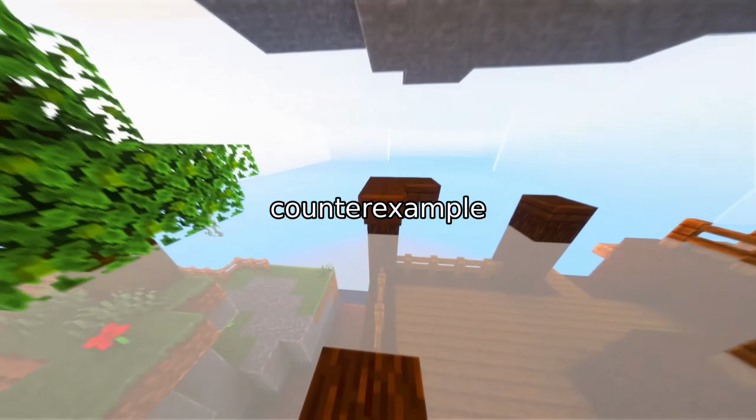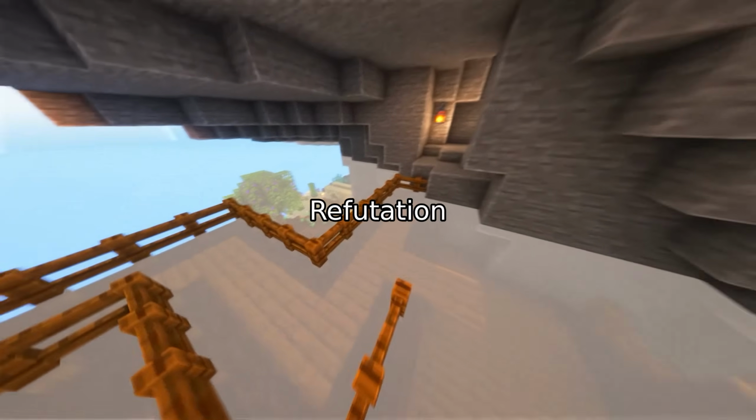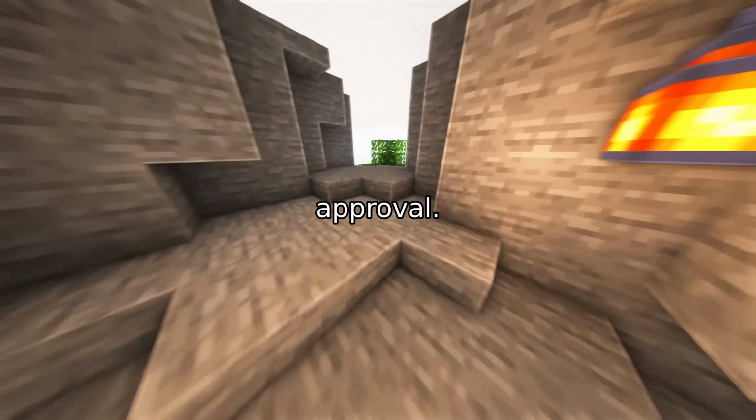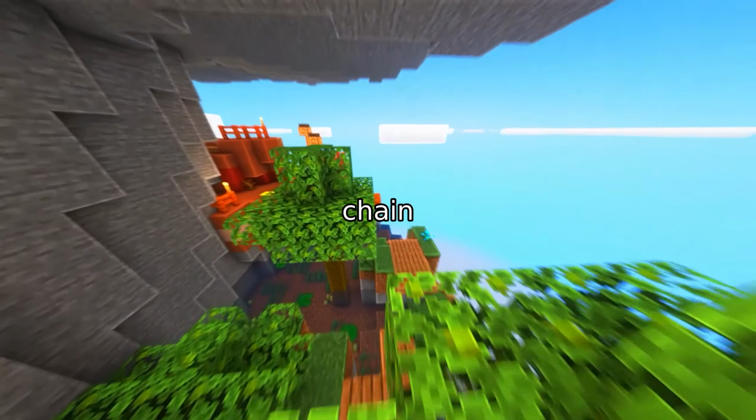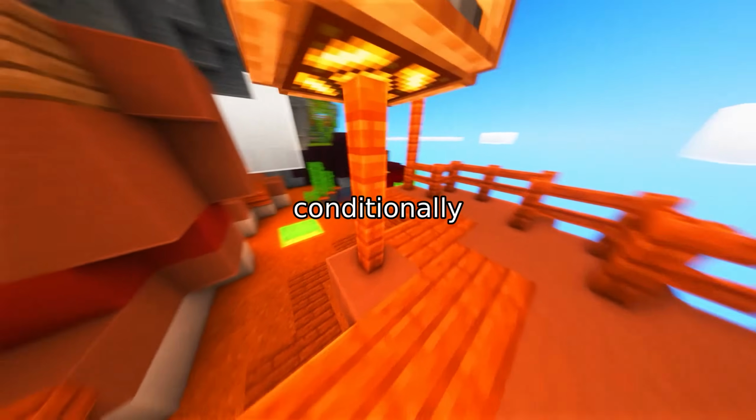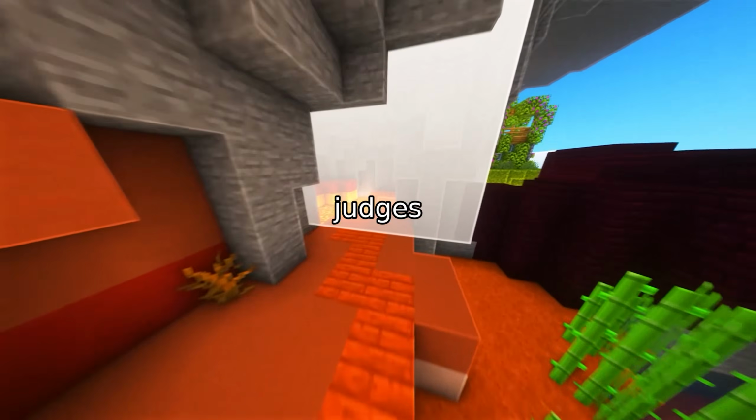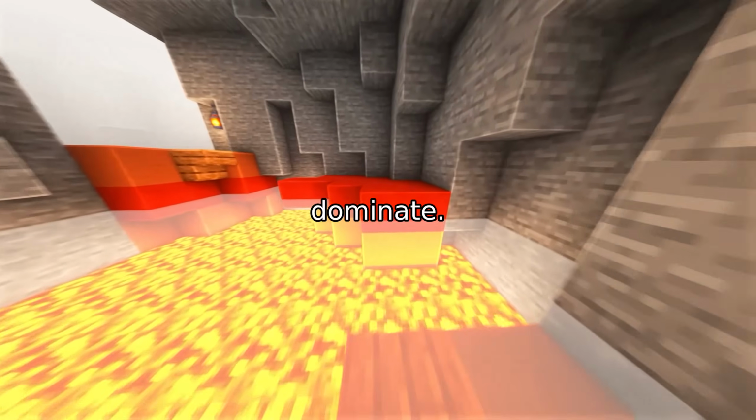Ask the judge to find a counterexample rather than rate quality. Refutation is harder to game than approval. Require the judge to show its verification chain and verify that. Use a judge independent of the generator to keep errors conditionally independent. Combine several judges so a single exploitable blind spot doesn't dominate.